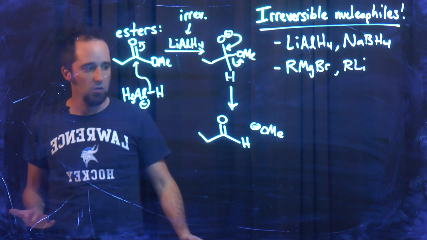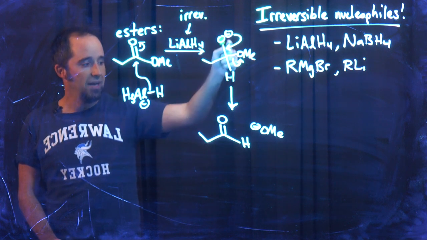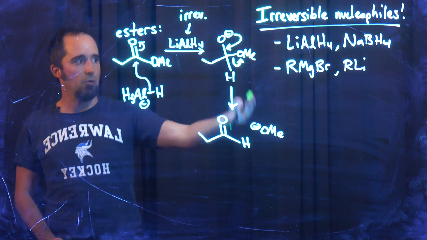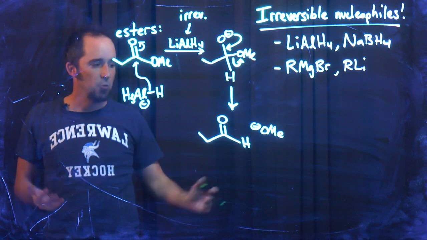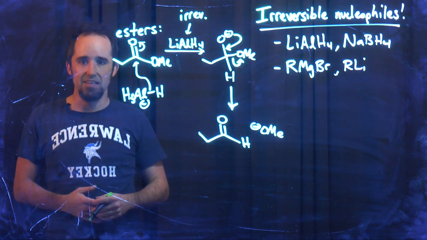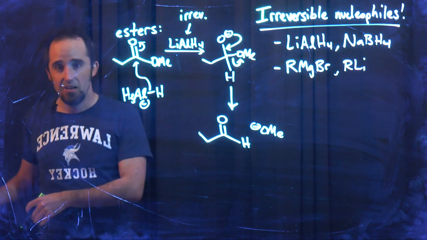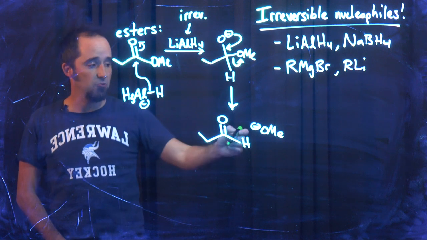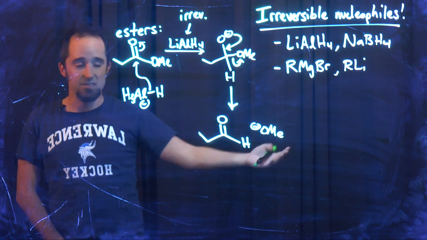So how do I know it's a leaving group? Well, we can compare this with that, right? So here I've got an O minus, here I've got an O minus, right? So right there, it's not like I'm making a really strong base from a really weak base. These are essentially equal in basicity. So which is more stable? Actually, this is more stable because the carbon-oxygen pi bond is very, very stable, right? We talked about that really briefly at the beginning of Organic 1. But the carbon-oxygen pi bond is pretty stable. So this is going to be a fast reaction. Again, I start with an O minus, I end with O minus, so that's a reasonable step.